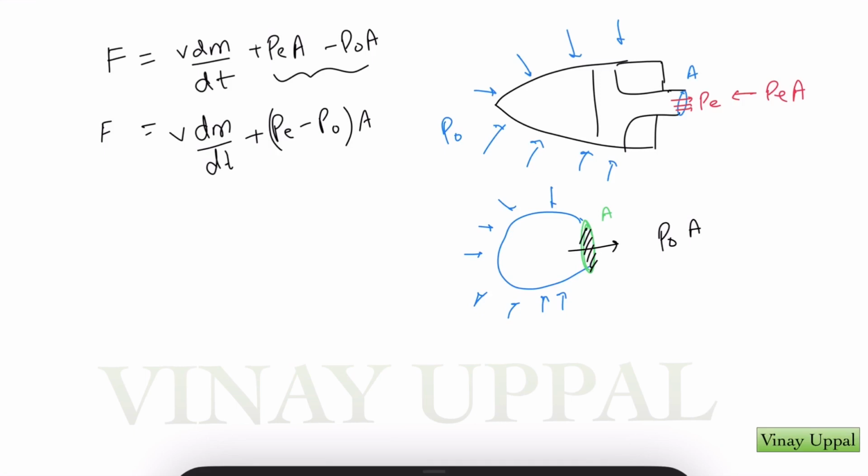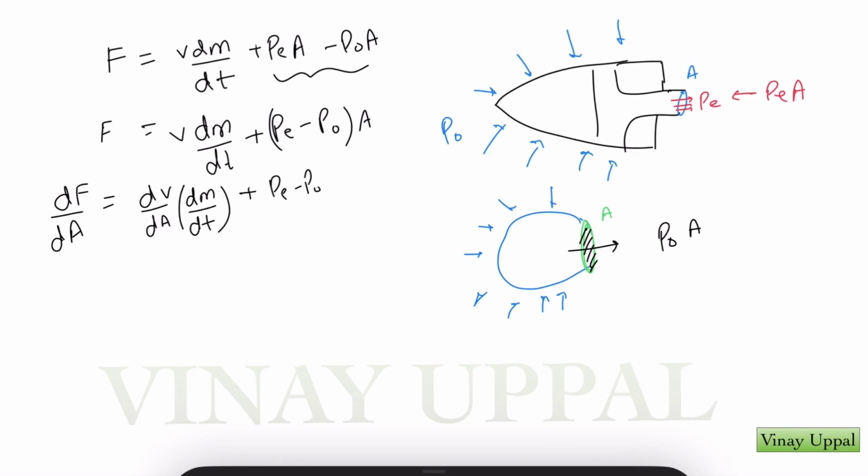dm by dt is the mass flowing per unit time, which is determined by the property of the gas chamber. That is a fixed quantity now because it won't depend on whatever nozzle area we choose. And of course, atmospheric pressure is a constant. So when I differentiate F with respect to area, because I'm going to find the maxima, I'm going to set the derivative to be 0. I'll have dv by dA and dm by dt is a constant,